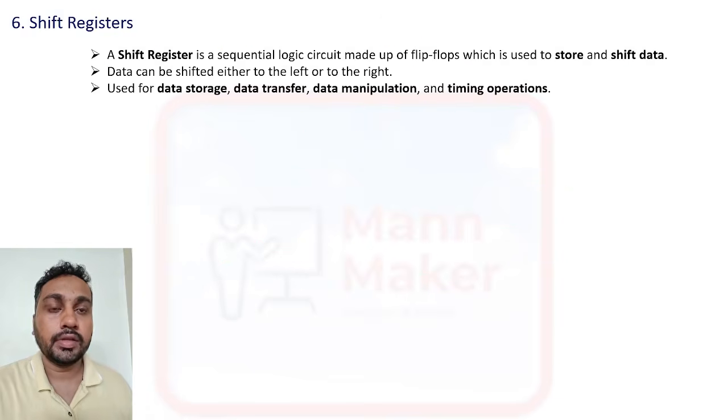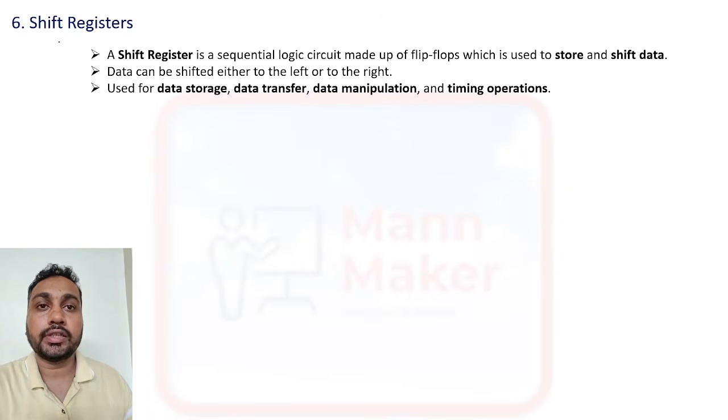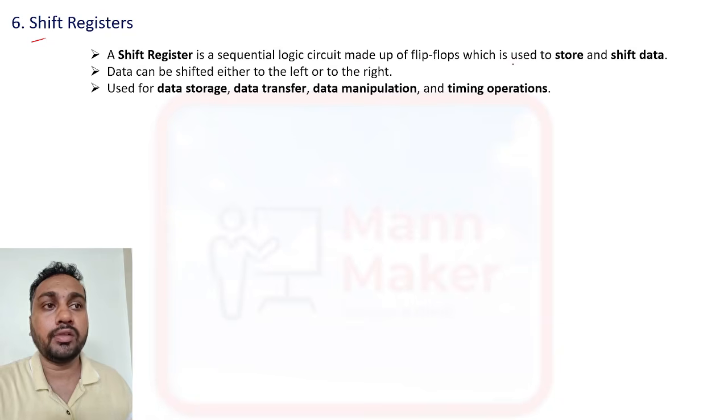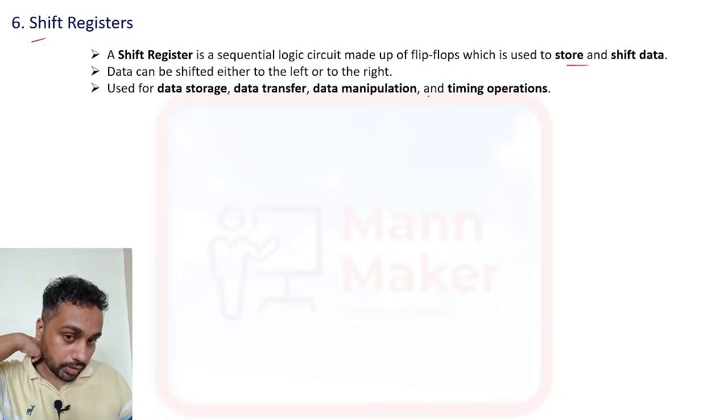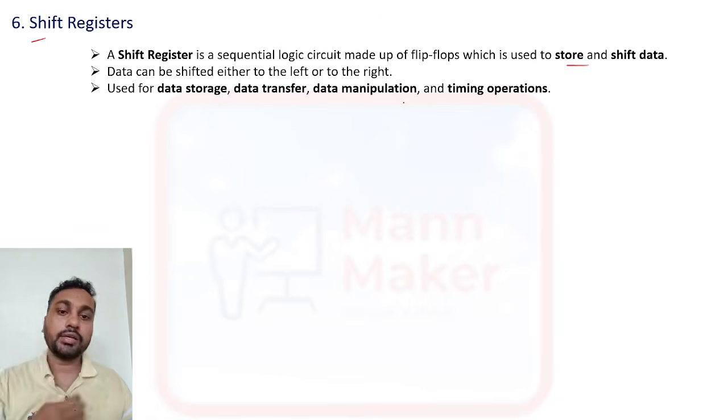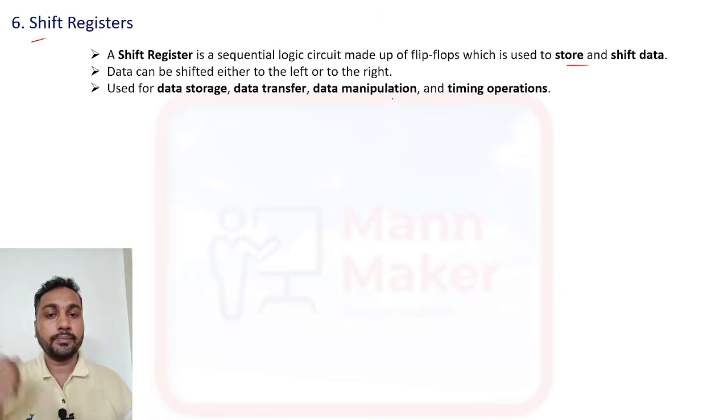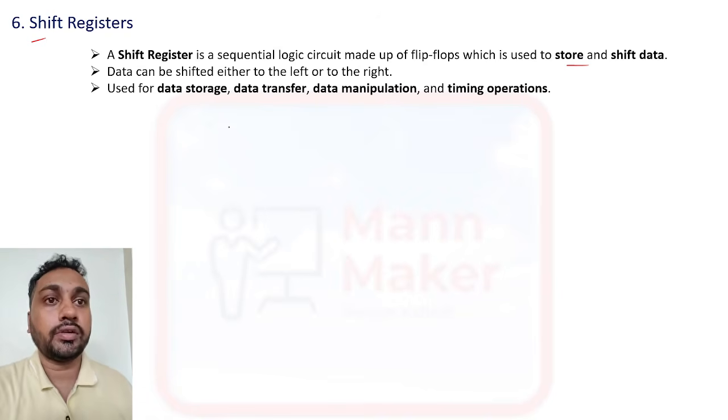Now we'll talk about the shift register. Another topic is the shift register, which is also a sequential circuit. A shift register is a logic circuit made of flip-flops which is used to store and shift data. A counter counts and stores, whereas a shift register shifts the data and stores it.